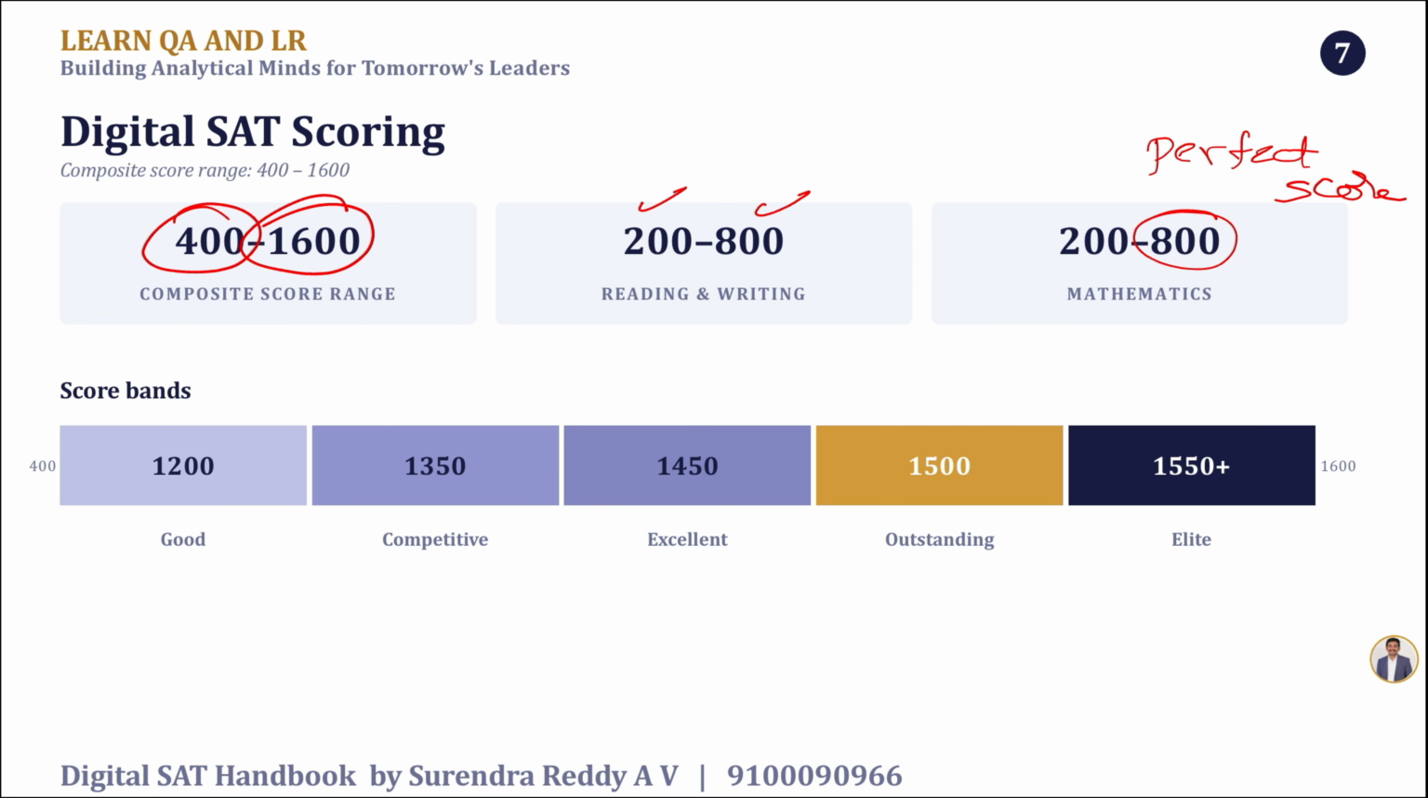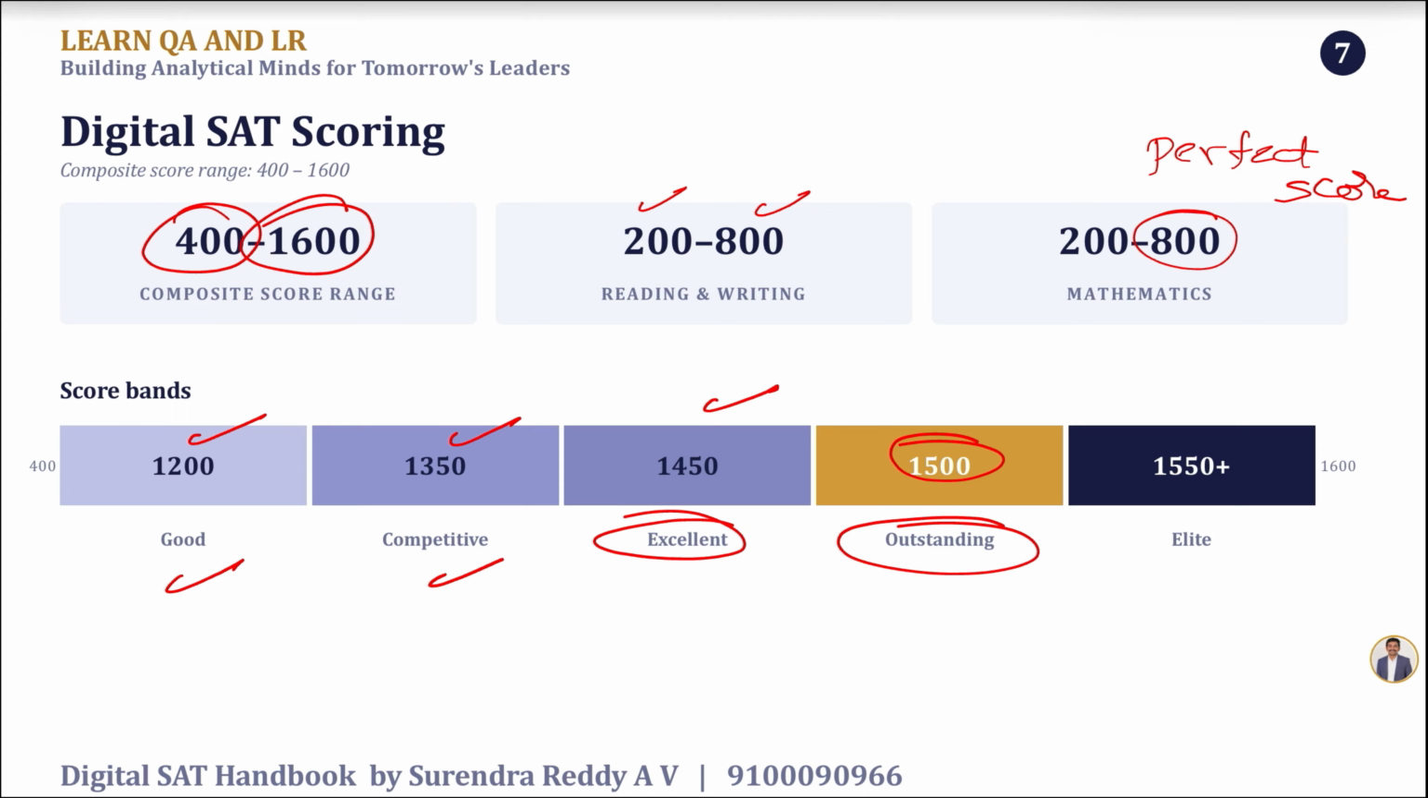What are the score bands? Different people ask me, sir, I got 1200, is it good or bad? So this is a brief classification of the marks. 1200 is taken to be good, 1350 a bit competitive, 1450 is taken to be an excellent score, 1500 is outstanding, and at 1550 and above you are among the elite.